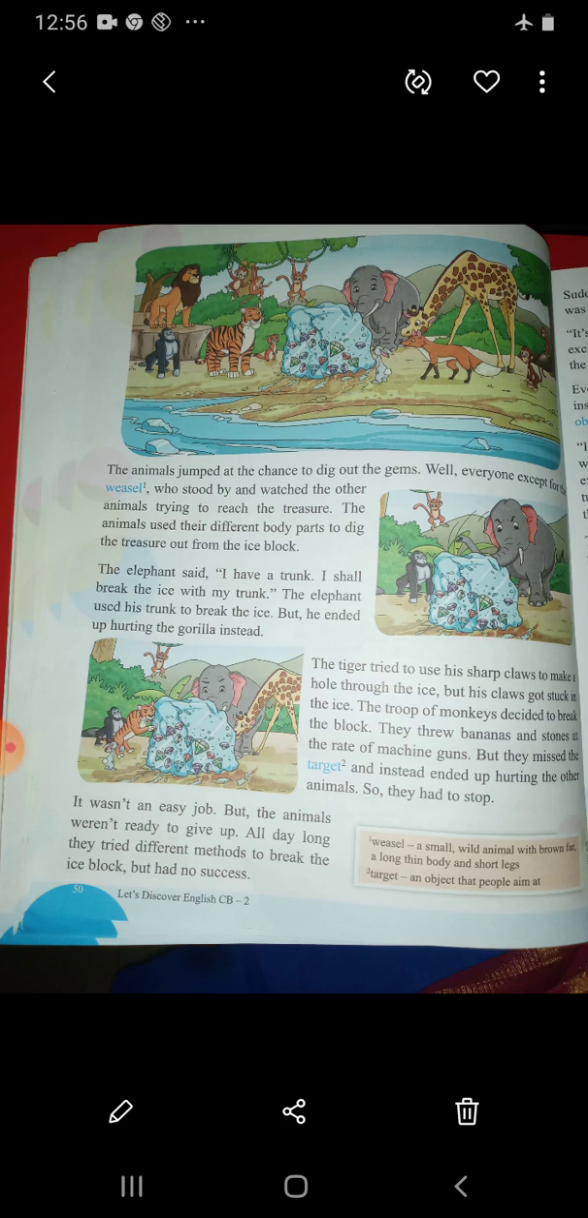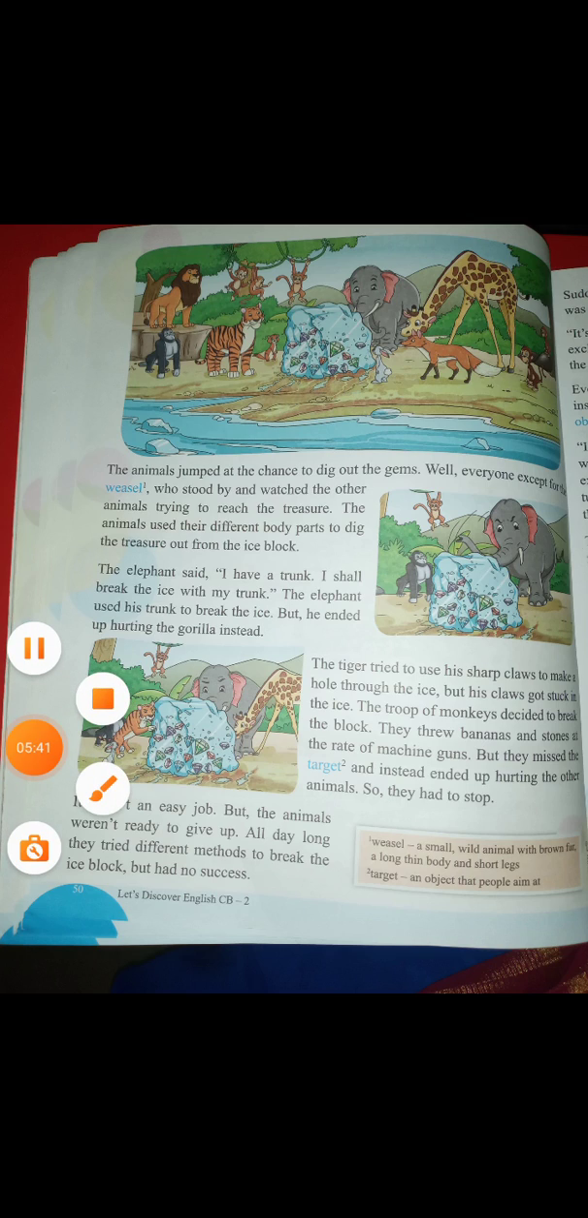Except that animal, all the animals just jumped over the ice to remove the gems. Okay, who stood by and watched the other animals trying to reach the treasure? The animals used their different body parts to dig the treasure out from the ice block. See here, all the animals were trying to remove the gems outside the ice. They were using different body parts to dig and remove the gems. But the weasel, this is a small wild animal which is brown in color, was just sitting silently and watching what all the other animals were doing.